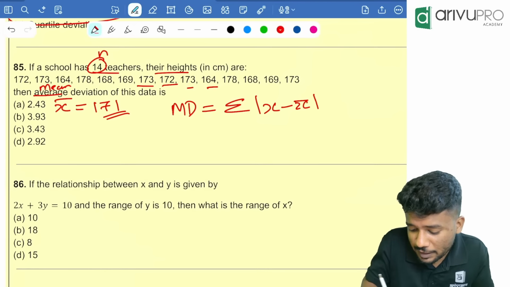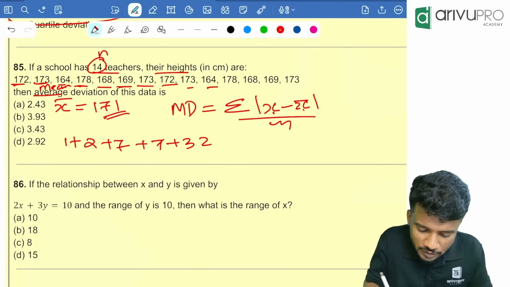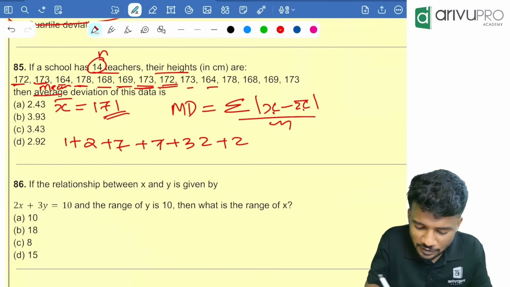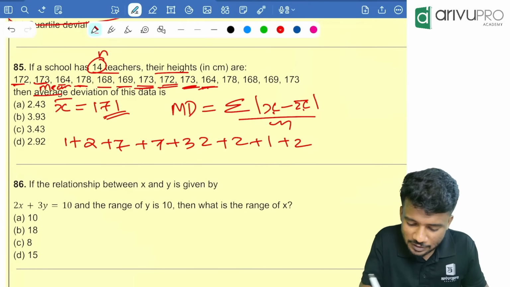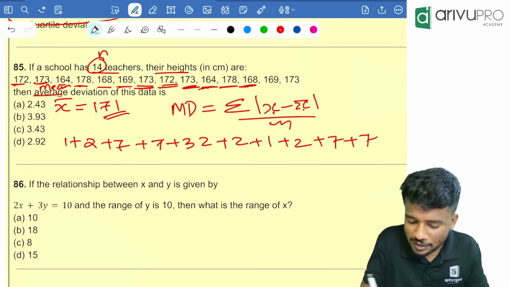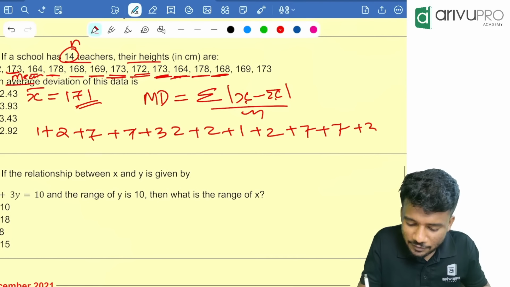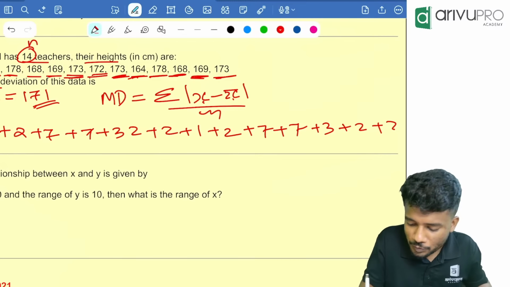1 is the difference. 1 plus 2 plus, this is how much? 7 is the difference, plus 7 is the difference. This is how much? 3 is the difference. 2 is the difference. 2 is the difference. 1 is the difference. 2 is the difference. 7 is the difference. 7 is the difference. 3 is the difference. 2 is the difference. 2 is the difference.